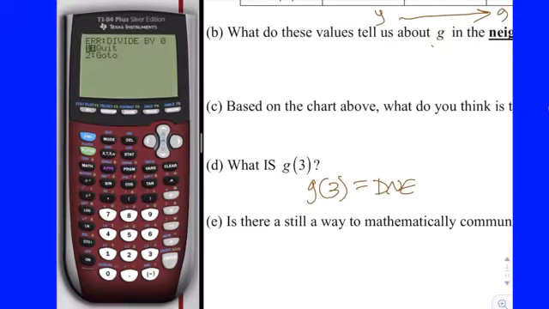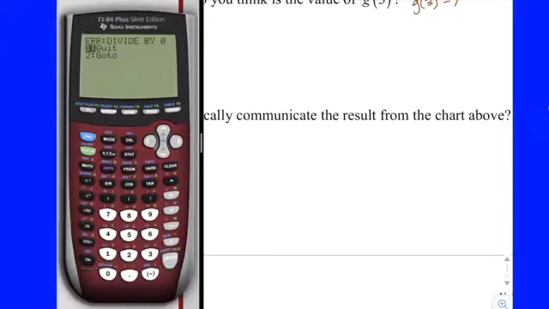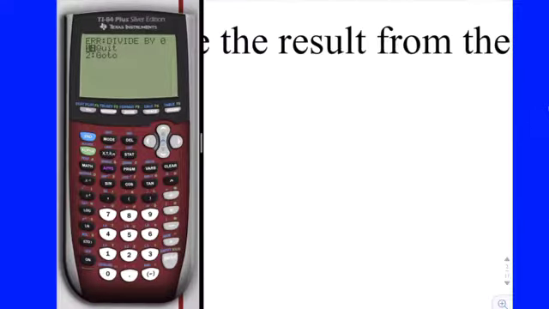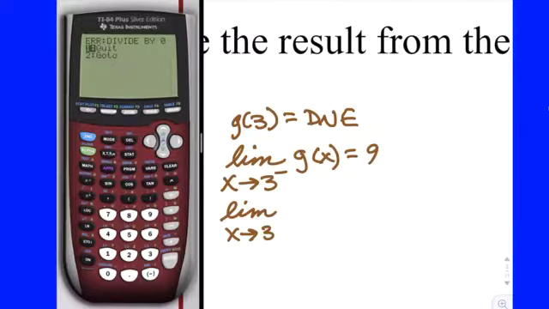Is there still a way to mathematically communicate then? Because now there's nothing going on at 3. Is there a mathematical way to communicate the result from the chart above? And the answer is yes. So here's the notation again. We can still say that while g of 3 equals DNE, doesn't exist, the limit, LIM, and underneath there, remember we put x arrow 3, and then if you put the little negative exponent thing, of g of x, that means you're approaching 3 from the left. It's 9. And similarly, the limit as x approaches 3 from the right-hand side of g of x is also 9.